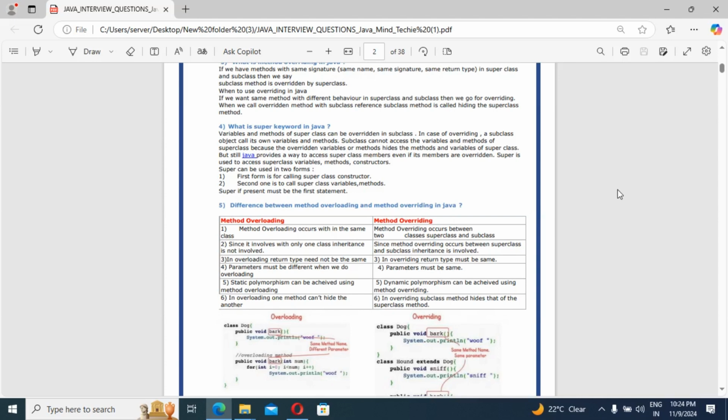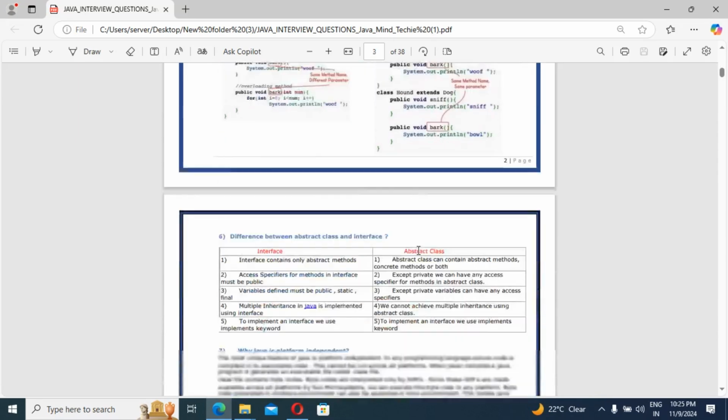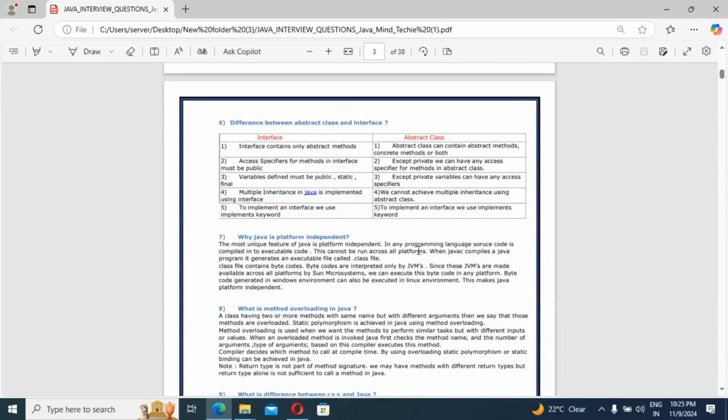Once I implement this in the IDE, I will explain it with a code base as well. But as of now, this is the theory I have mentioned here, all the differences one by one. Please look into all these differences and keep them in mind. That is very helpful for you, guys. So guys, next question: the difference between abstract class and interface.